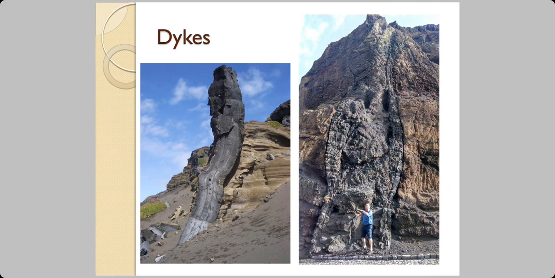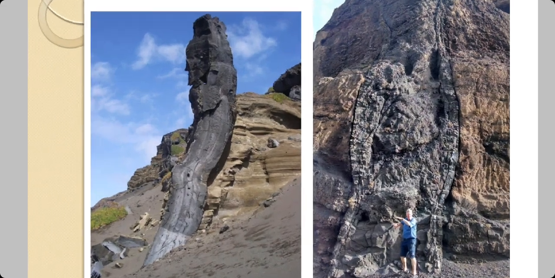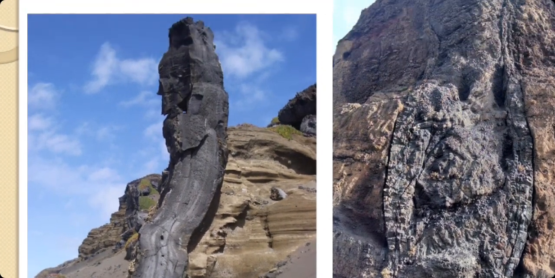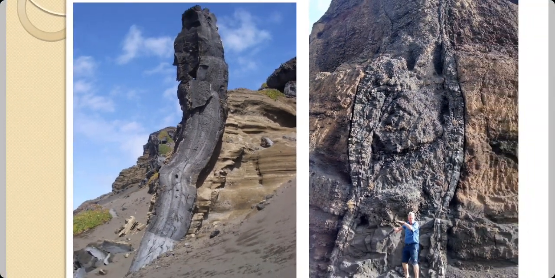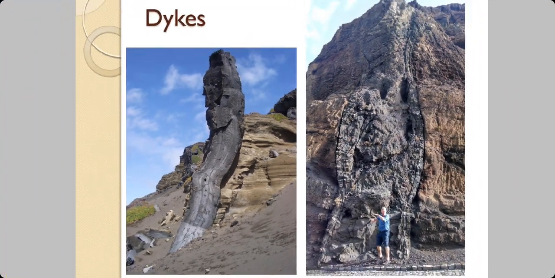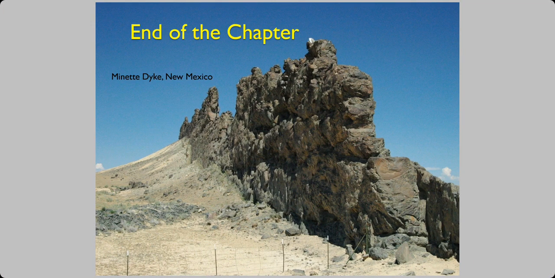Here again, some more examples of dikes. Look at this. This is marvelous. Here again we have a dike which is in New Mexico in the United States of America. This is known as Minot Dike.